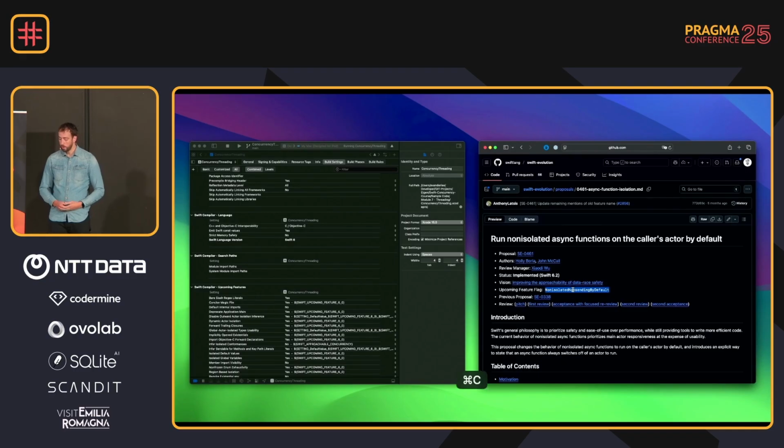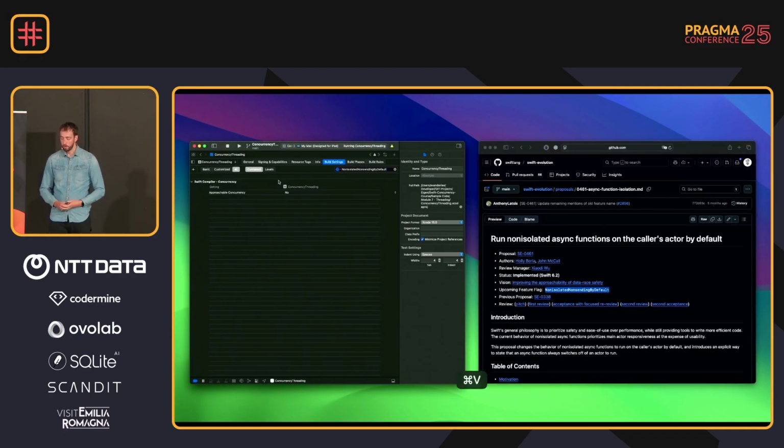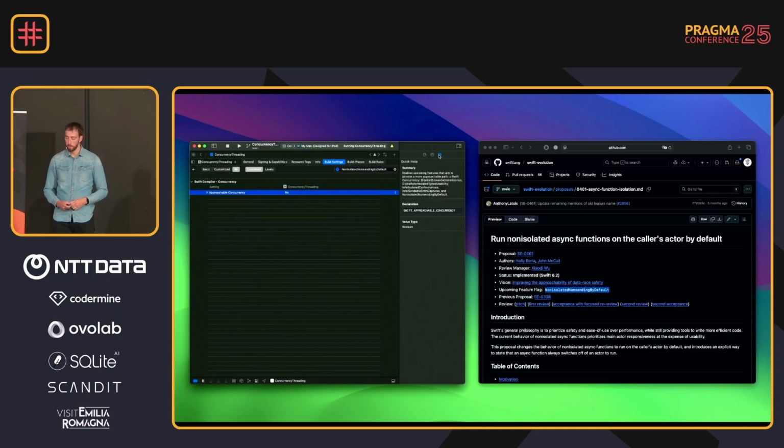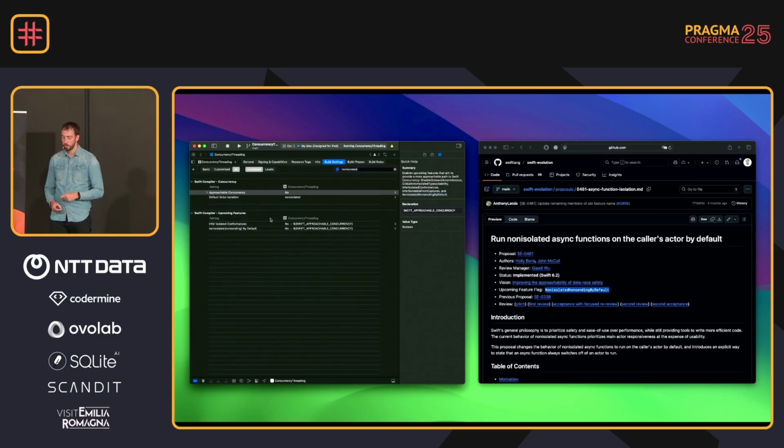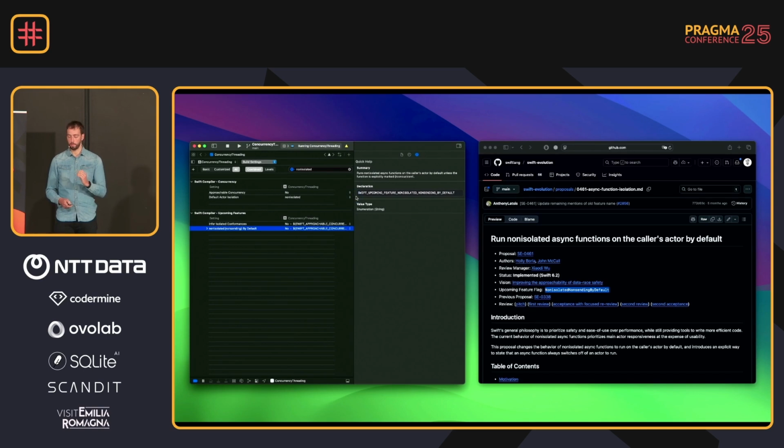And this is what I like to do. So I copy the feature flag, go into Xcode, and when you paste it, you can actually see approachable concurrency popping up. And it's because it's in the summary, right? So it relates to approachable concurrency. But if you actually want to enable just that feature, you can also search for non-isolated, and the feature itself pops up as an independent upcoming feature. And this is very important. Take note of that.